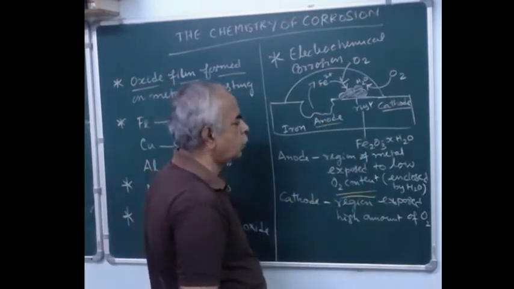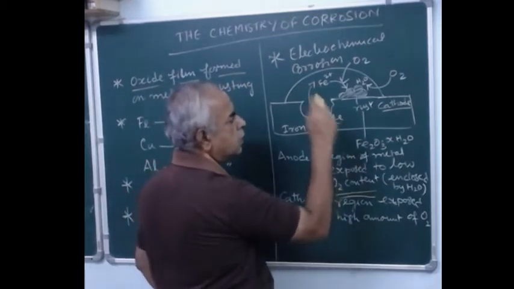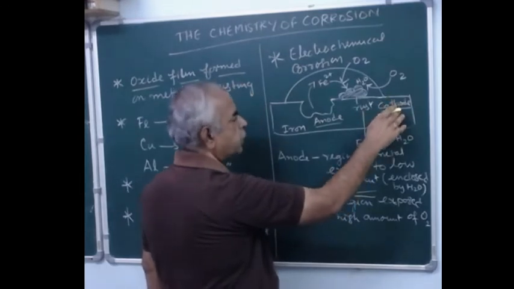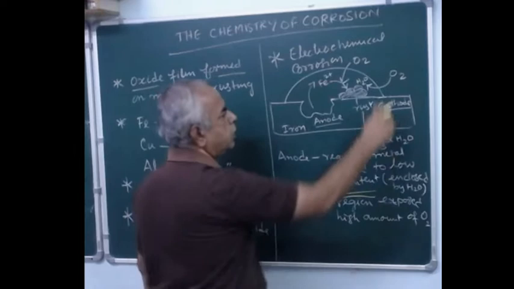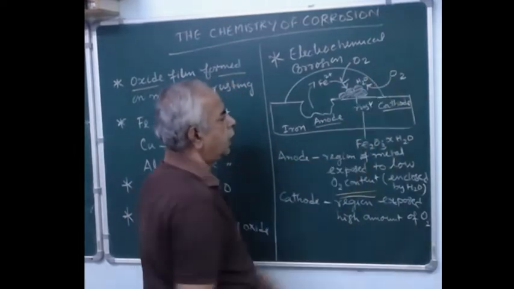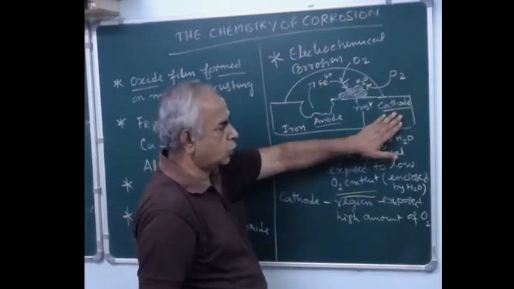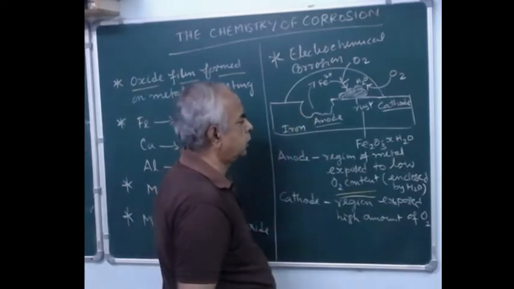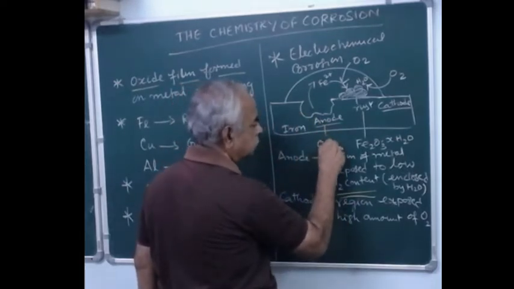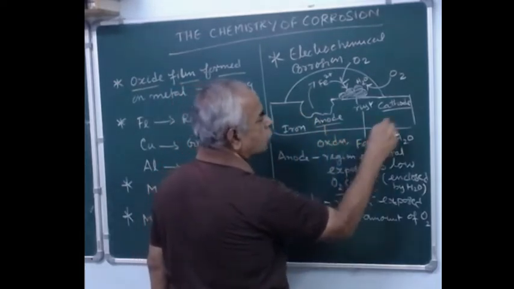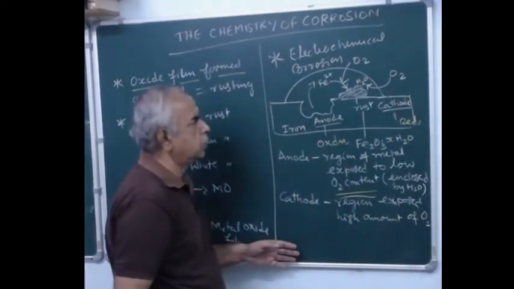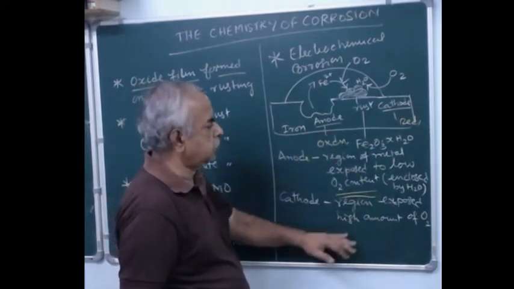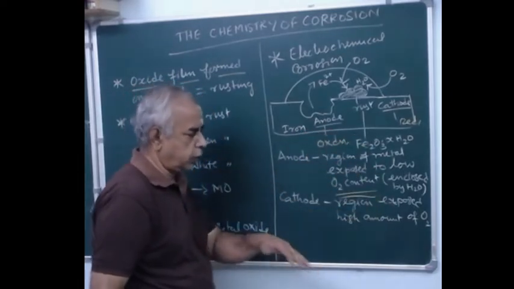And what about the cathodic site? The cathodic site is the region of the metal where there is high exposure to oxygen, that is, plenty of oxygen is available, and therefore it acts as the cathode. You should know one important thing: at the anode, oxidation occurs; at the cathode, reduction occurs. I will explain these redox reactions subsequently.